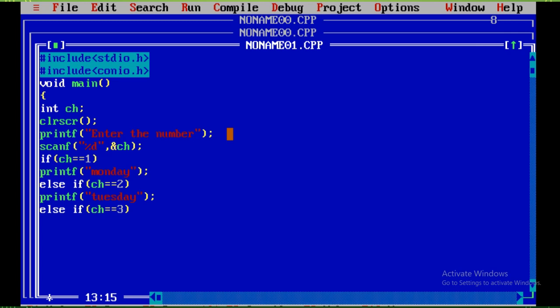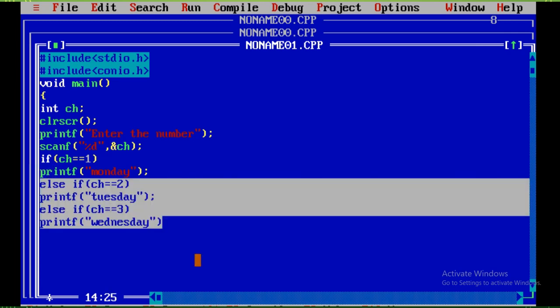And the last one we will have with Sunday, that is the else case. We don't need the choice there, only up to 6 we wanted. Other than 6, if you are getting, we will be going with Sunday. Okay, and we will give the getch and the program is over.